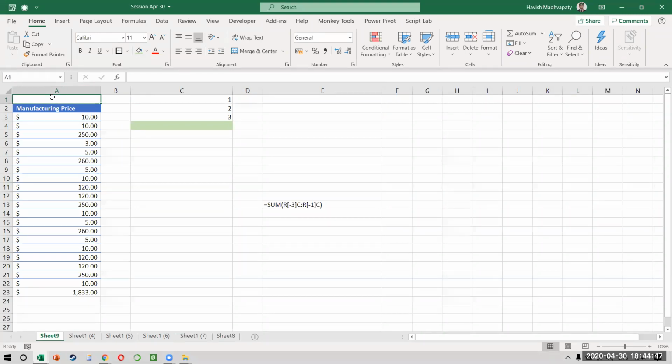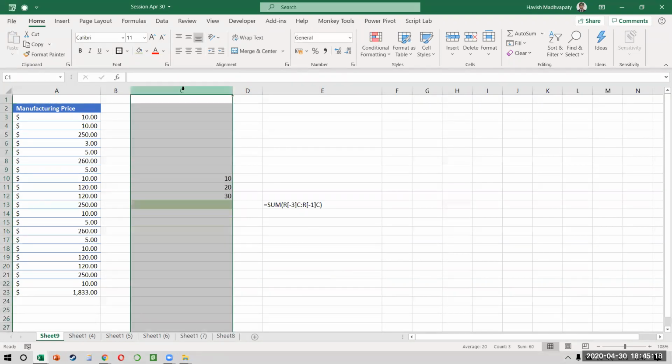Okay. Go back, rewatch the recording, try to practice this once you're alone. I mean, once you understand it really well. But sure, in the beginning, it might be a little confusing as to why we are doing this. But just remember, I wanted to find two numbers, 3 and 1, because I wanted to go to 3 and 1. Now, let me just make this 10, 20, and 30. I know that to go to 30, I have to go 1 row up. But to go to 10, I have to go 3 rows up. How do I know that I have to go 3 rows up?